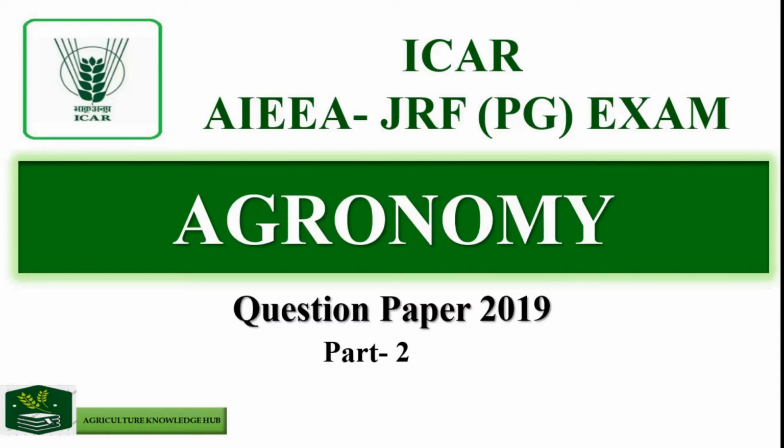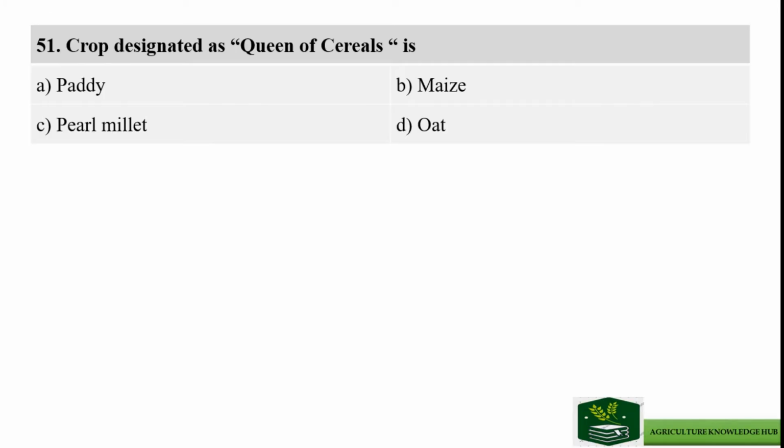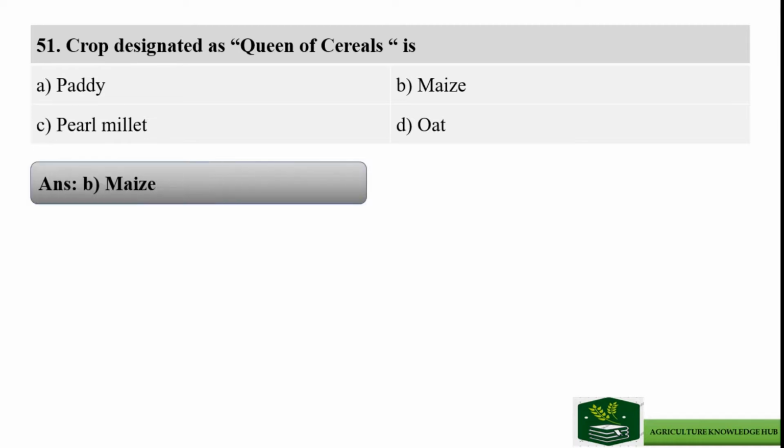In this video, we have brought to you the question paper of the ICRGRF exam, year 2019, of the agronomy subject. In the previous video, we completed part 1 of the question paper. So today, we will continue with part 2. Question number 51 of part 2: the crop designated as queen of cereals is, and the options are paddy, maize, pearl millet, oat. The right answer is option B, maize.